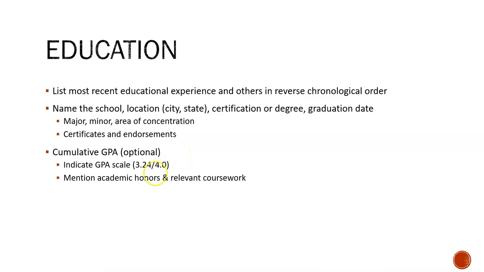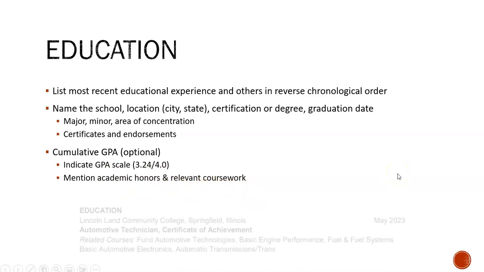So your GPA, make sure you're indicating the scale that it's out of if you list it. This is optional, you don't have to include it. Typically, if you have a 3.0 or higher, most students will include it. Some fields expect a little bit higher than that though, so it's good to be mindful of that. And then if you have academic honors or even relevant coursework, you can include any of that in this section.